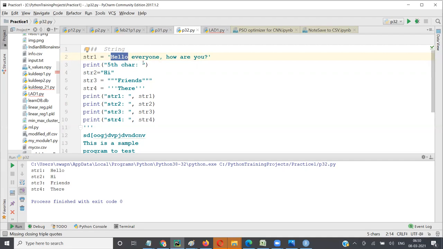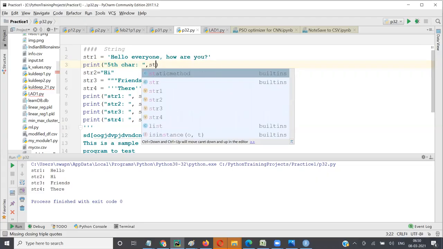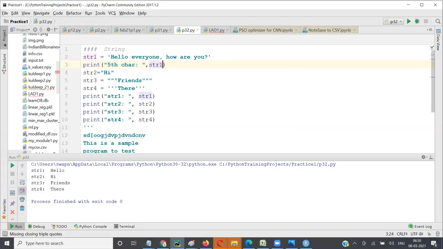So you go here and you say str1, and we use square brackets for slicing. If you're doing Python, no program will be without square brackets. Square brackets are for reading a part of it. This holds true whether you're reading a string or a list. Even in numpy and pandas, for slicing, for reading a part of it, we always use square brackets. This is something you have to remember.